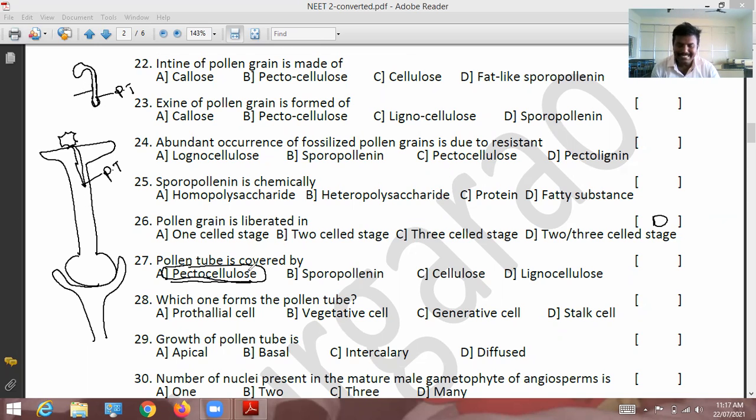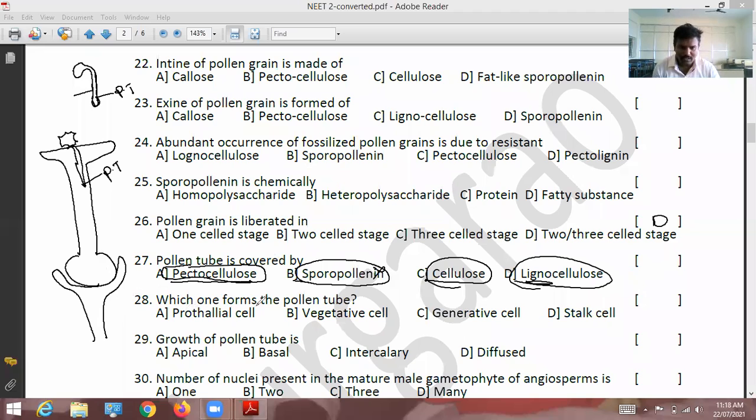Option 1, pectocellulose. The pollen tube is not covered by sporopollenin. When pollen grains germinate, the sporopollenin breaks and forms the pollen tube, so that is wrong. Not cellulose, not lignocellulose. Lignin means a dead component, but the pollen tube is living and can grow continuously. So for the 27th question, option A is correct.